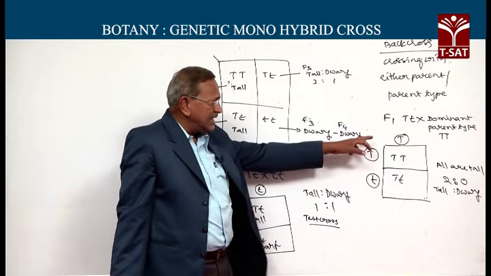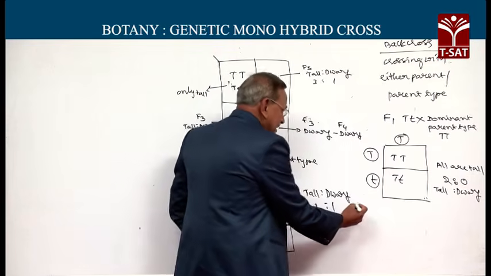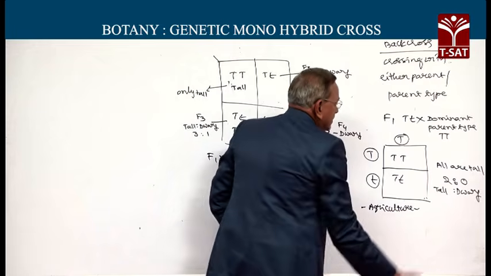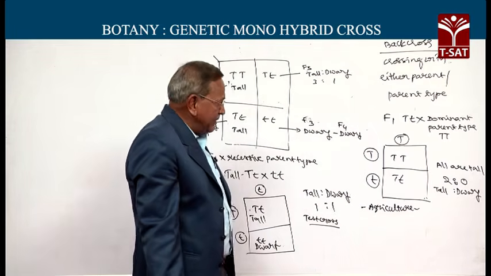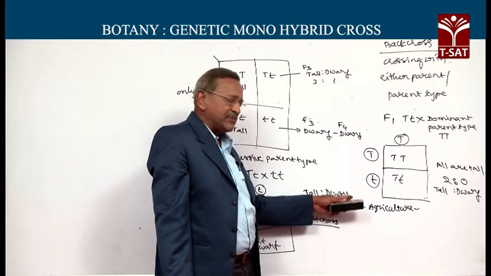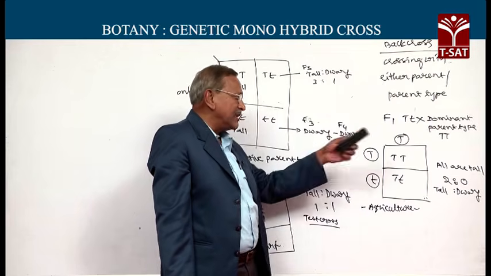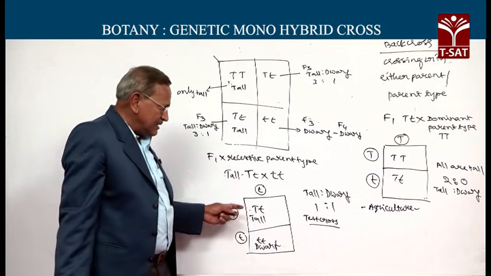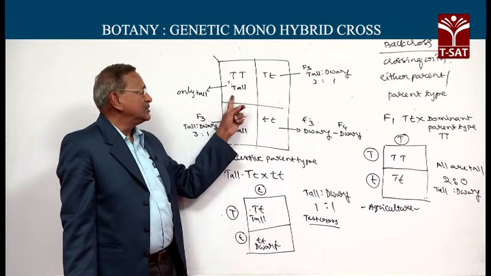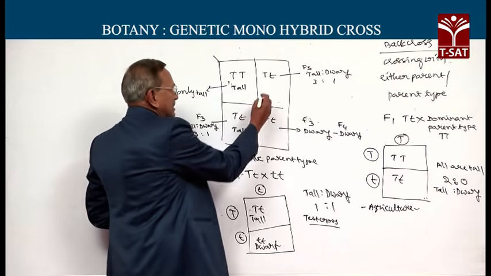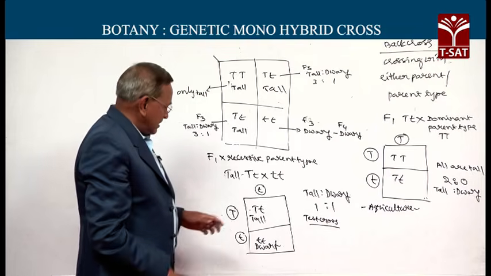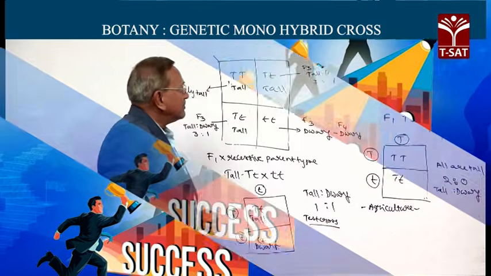The application of the other type of cross is in agriculture, where to make the hybrid homozygous for the dominant trait, it is repeatedly crossed with the dominant parent type. Its application is normally in agriculture, whereas the application of the test cross is to judge whether the individual is homozygous tall or heterozygous tall. So, this is the application and use of backcross.